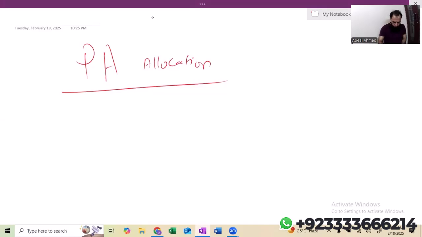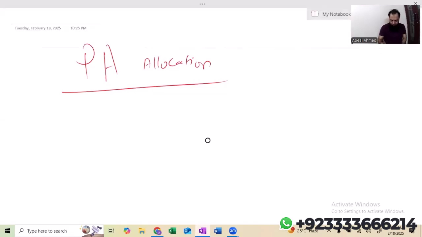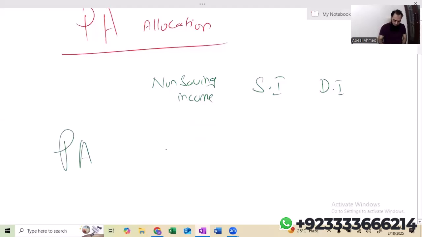So very quickly, we'll be discussing when in ATX you will be changing the sequence of personal allowance. So, personal allowance allocation. Number one is non-saving income, then saving income and dividend income. The normal personal allowance allocation is 1, 2, and 3.